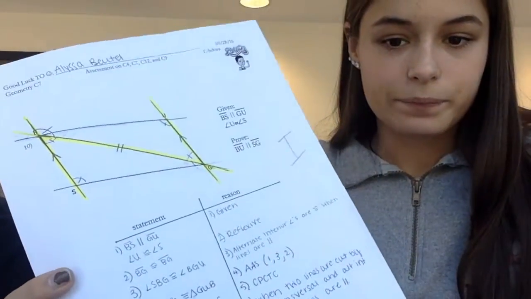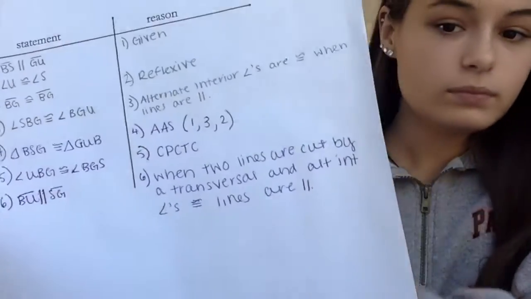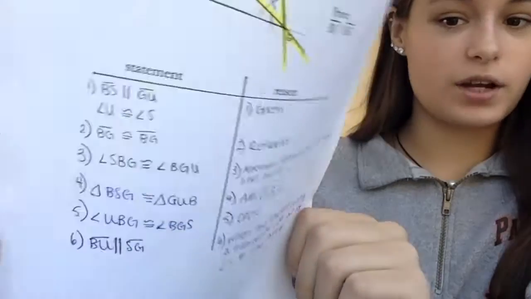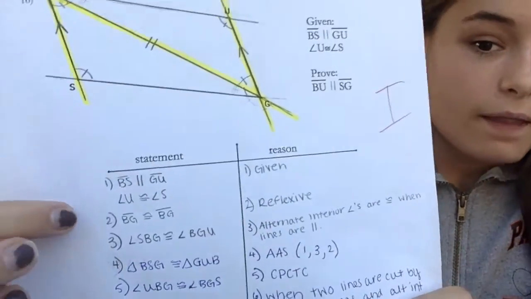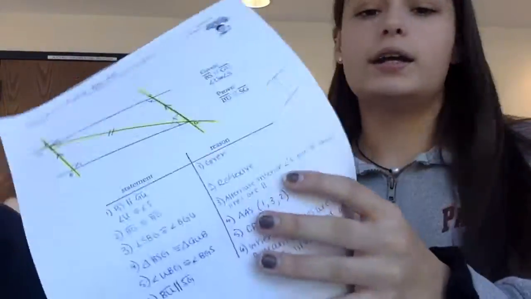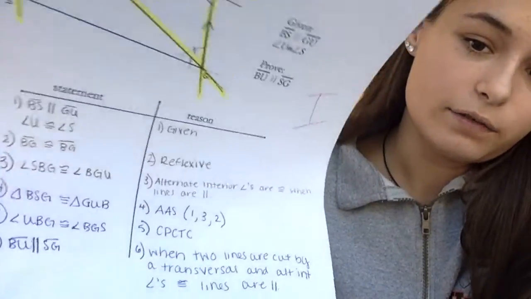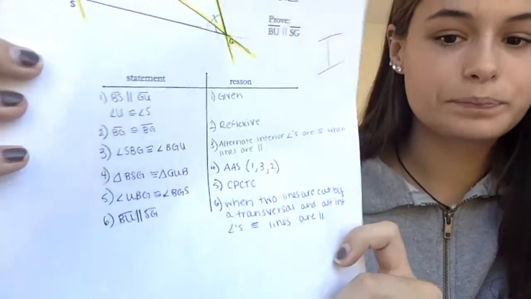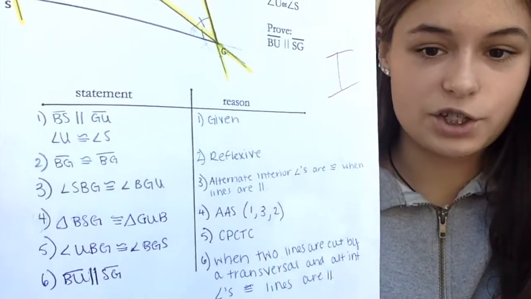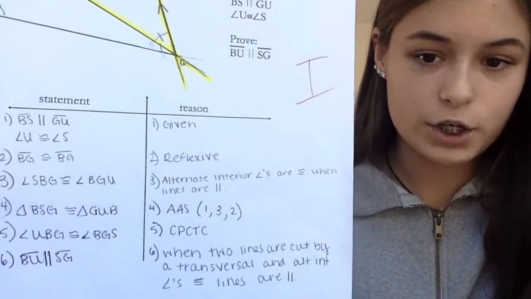So on the test, I got C7 wrong because I forgot to make the triangles congruent using the statements before, so I wasn't able to prove BU parallel to SG. I could prove that the triangles are congruent by AAS from statements 1, 3, and 2, and the triangles are BSG and triangle GUB.